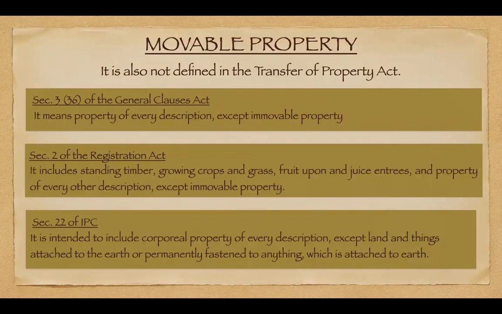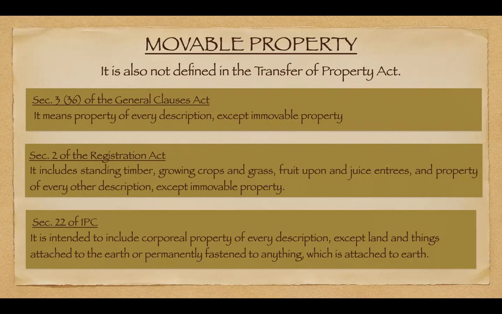So those trees are usually made for cutting it down and using it for construction purposes. Once a tree is cut down, it becomes a movable property because we use it for the purpose of building doors, windows. So those are movable. That's why standing timber is not considered an immovable property, rather it is considered a movable property.